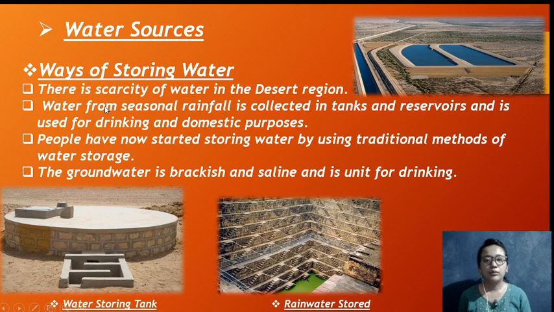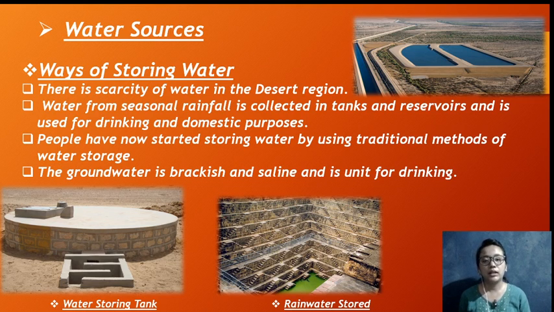Water source. The way of storing water. There is a scarcity of water in the desert. Scarcity means a lack of water, very less. The water from the seasonal rainfall is collected in the tank and reserved and used for drinking and domestic purposes. Whatever rainfall comes season-wise, they used to collect in the tank and reserve for drinking and domestic purposes.